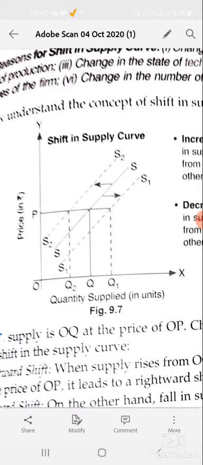If the supply curve shifts to the left hand side, it is called a decrease in supply. Remember, left hand side is decrease and right hand side is increase. The shift from S to S2 is decrease in supply, and the shift from S to S1 is called increase in supply.